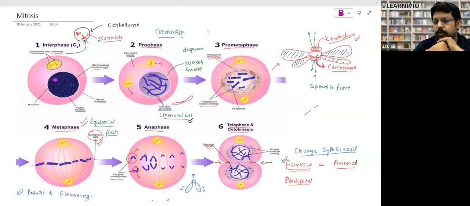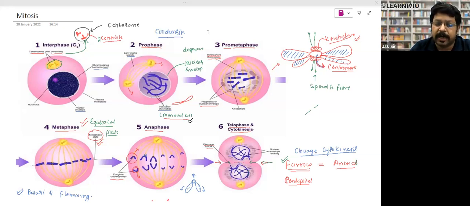And after 1 or 2 months, you won't be able to know unless you focus over here that there was a wound, right? So what will happen? The cells which are surrounding this one, they will start dividing and they will fill the gap. When the gap gets filled, cell division will stop. The same process is done by mitosis. So everywhere where cells get damaged or older cells die and the formation of new cells takes place, in the whole body, the formation of new cells takes place by the process of mitosis.